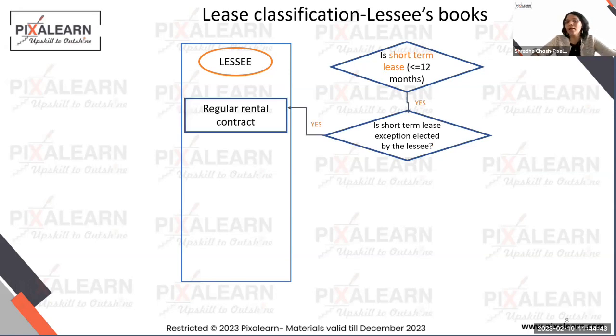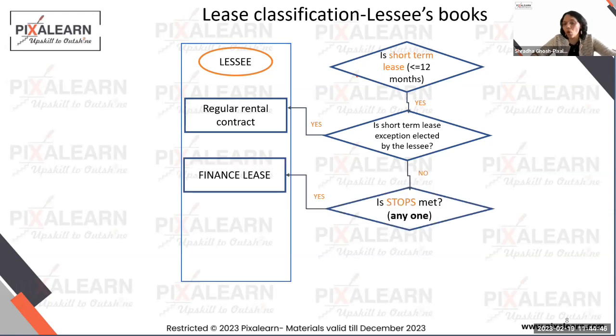Forget about leasing. But if you do not choose that, or if the contract is for more than 12 months, and if any of those criteria are met: specialized asset, title transfer, option to repurchase the asset at the end of the lease term, the PV of the lease rentals to be received by the lessor is equal to or greater than 90% of the fair value of the asset, or the asset's tenure leased to the lessee is greater than or equal to 75% of the expected life of the asset, then I'm going to treat it like a finance lease in the lessee's books.